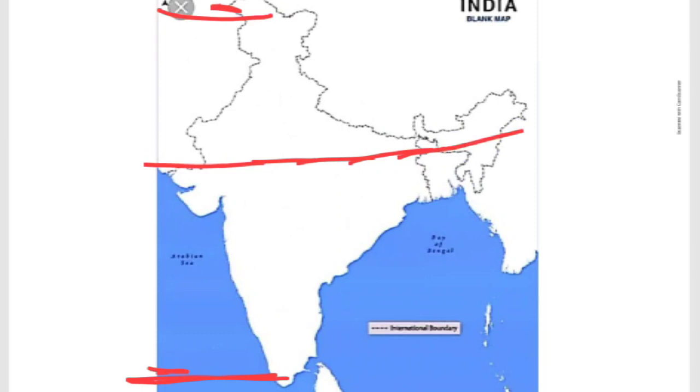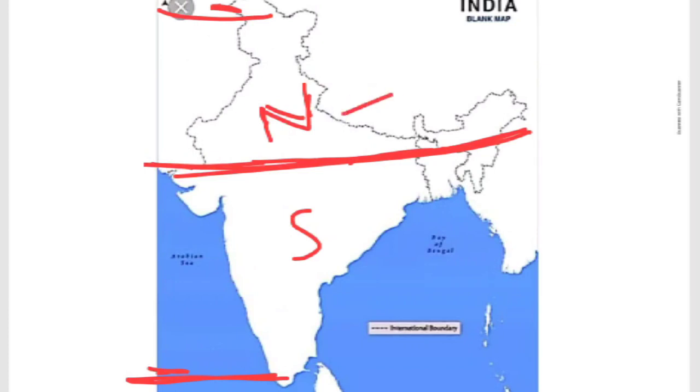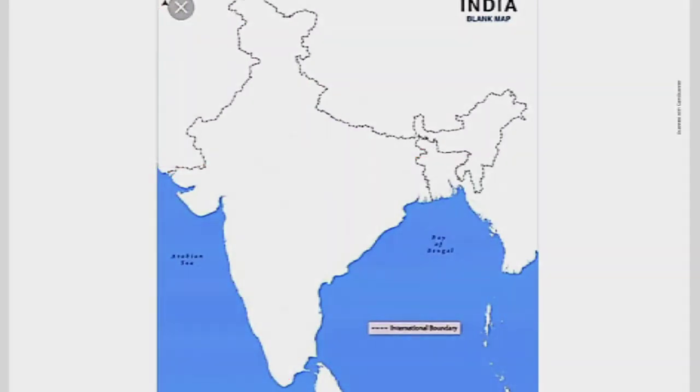So this is the Tropic of Cancer line. This one divides India into two equal parts, northern India as well as southern India. This is the northern part of India, and this is the central part. The Tropic of Cancer divides India into two equal parts, children. The southern part of the Tropic of Cancer experiences high temperature but no severe cold season throughout the year. At the same time, the areas in the northern part of India enjoy subtropical climate. The next one, altitude.